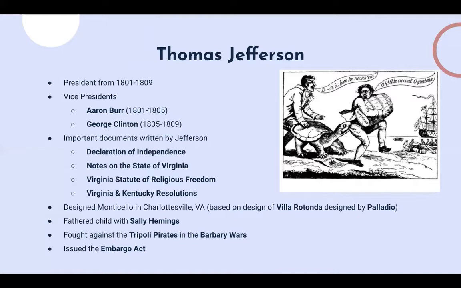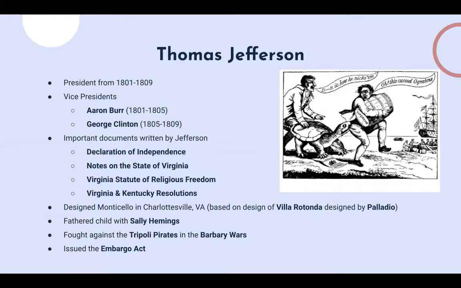He wrote the Virginia and Kentucky Resolutions with James Madison in response to the Alien and Sedition Acts, which were a set of laws that were passed during John Adams's presidency, who was the president before Jefferson. Madison and Jefferson disagreed with these acts, so they basically wrote these resolutions to talk about what they disagreed with in the Alien and Sedition Acts.